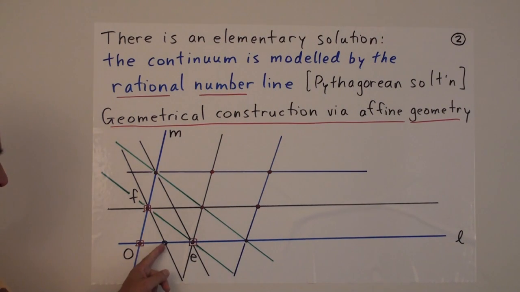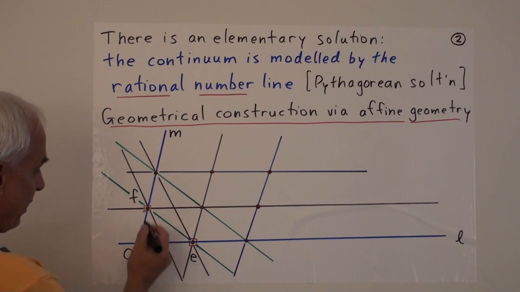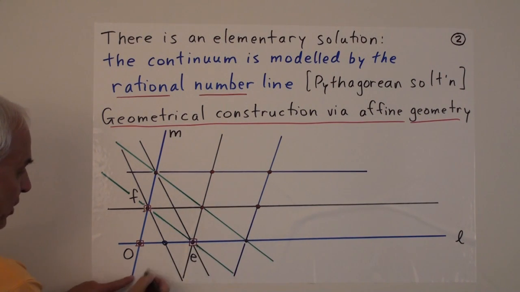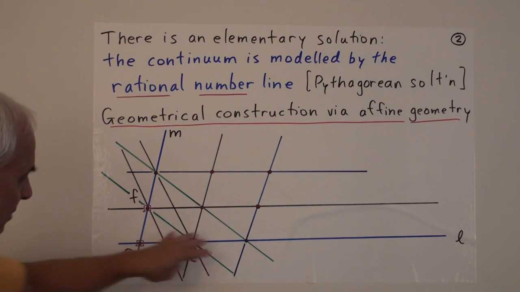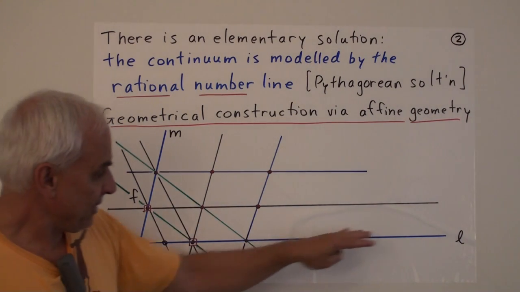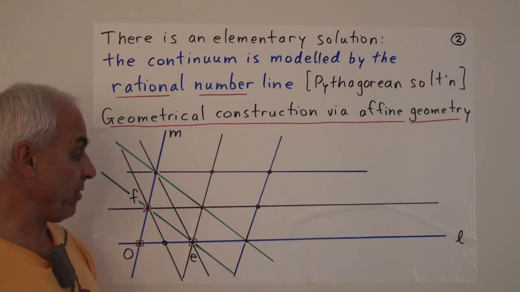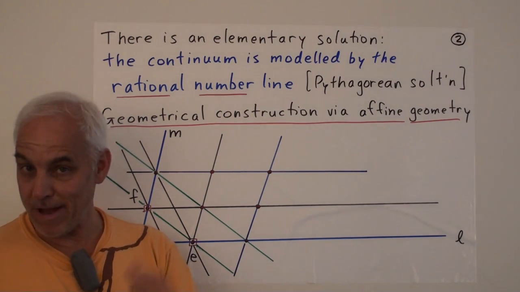So for example, this one here could also be found by, say, joining this one with this one to get a point down here, and then joining that point to this one, and then intersecting our baseline with this new line. So we get more and more points, more and more lines, and the framework that we're getting here is the rational number line, but constructed geometrically, not arithmetically.